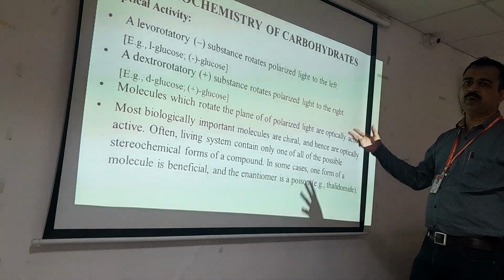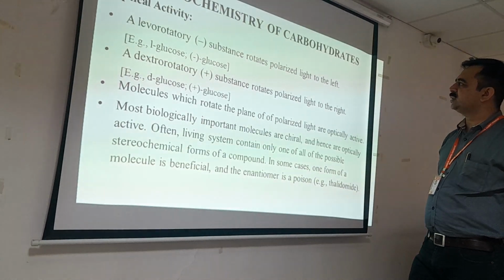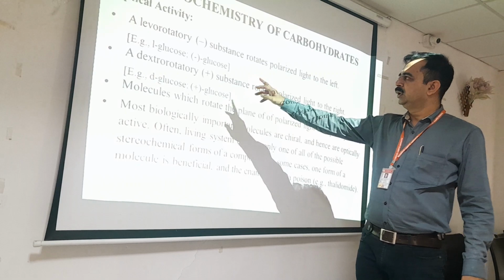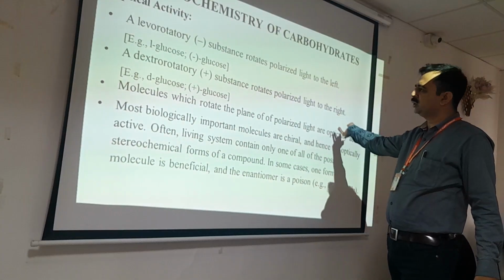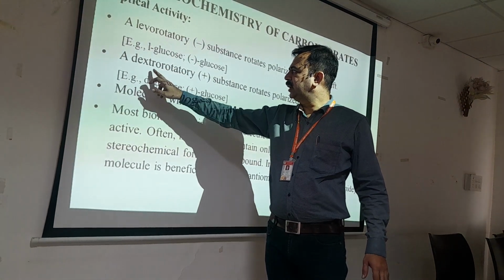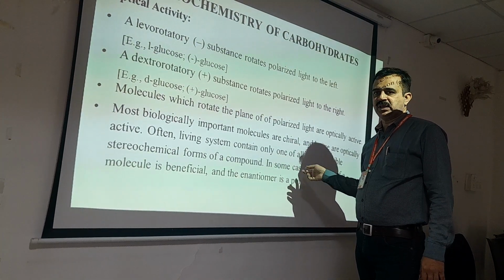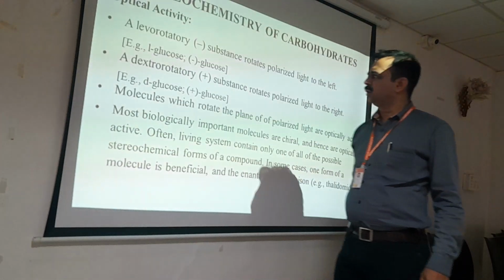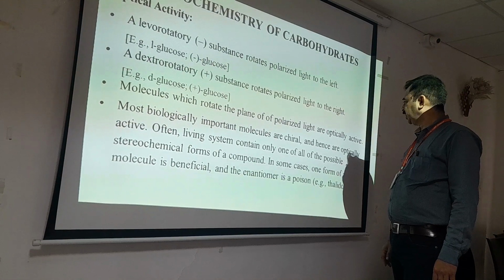Optical activity. These are all properties of carbohydrates. Levorotatory substances rotate polarized light to the left, for example L-glucose, which is minus. The dextrorotatory, positive substance rotates polarized light to the right. So D-glucose is dextrorotatory and L-glucose is levorotatory. What I told you earlier, L-glyceraldehyde and D-glyceraldehyde, are likewise levorotatory and dextrorotatory. Molecules which rotate the plane of polarized light are optically active.